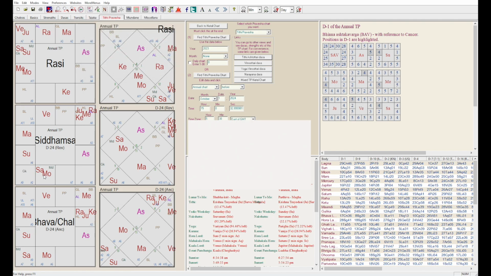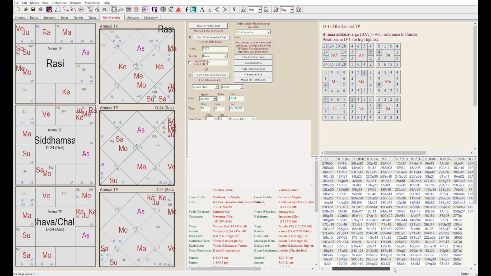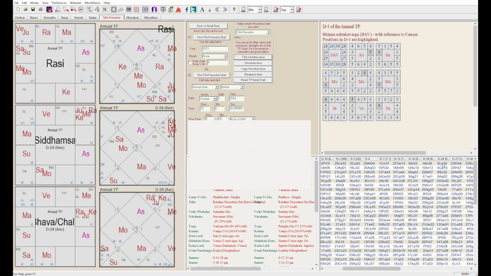Let us look at the longitude of the Moon. Moon is 13 and Saturn, sorry, I'm looking at the wrong divisional chart. Okay, Moon, Lagna, Sun, Moon. Moon is at 8 Scorpio and Saturn is at 28 Scorpio. Yeah, so the 5th house is in Papakartari Yoga. It's between 2 malefics, Sun and Saturn.